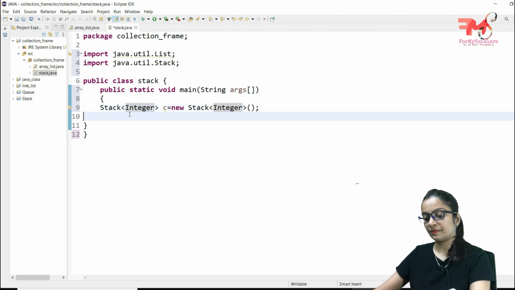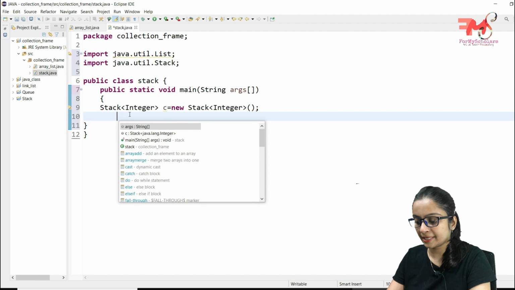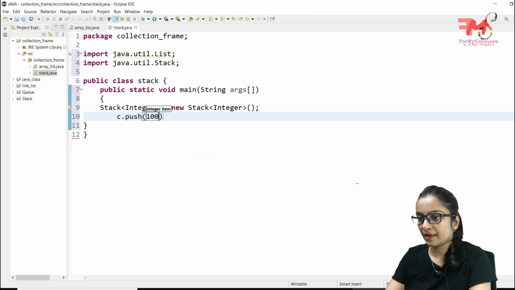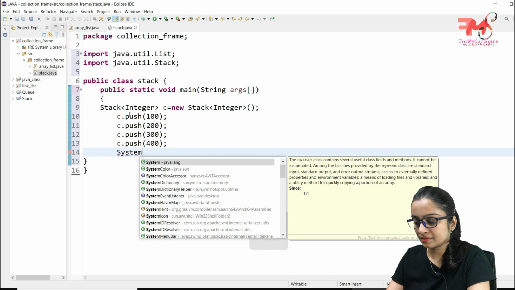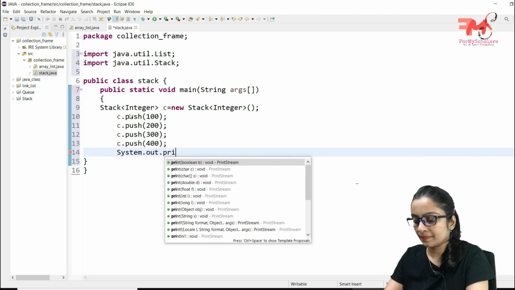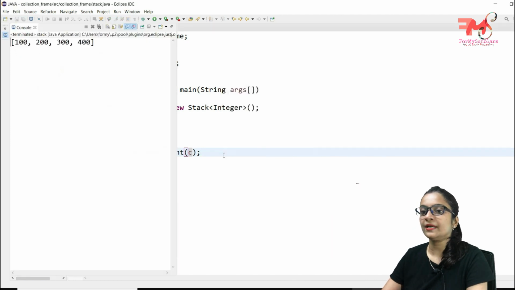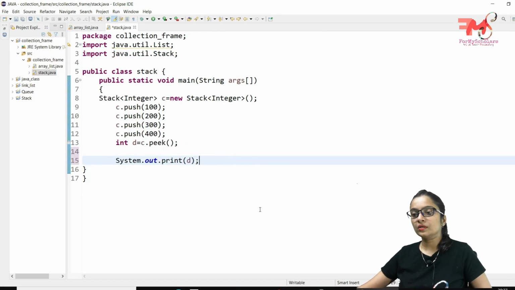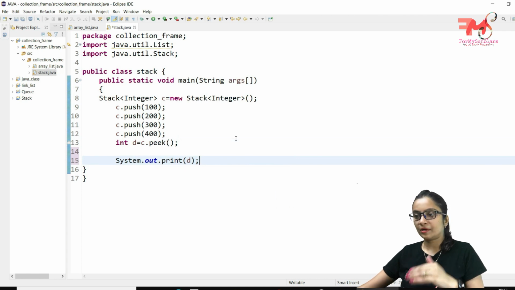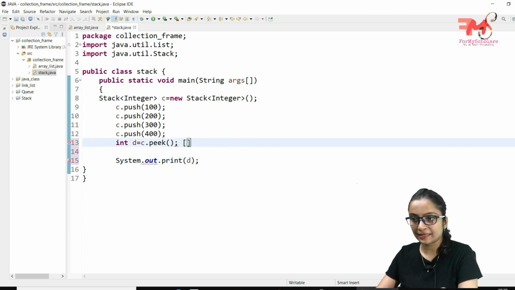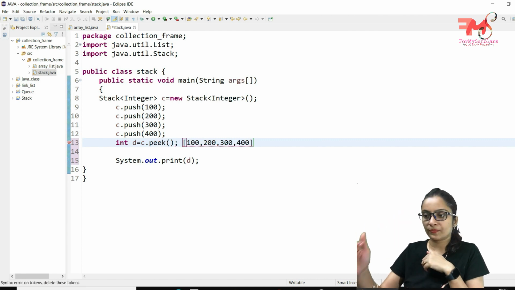Now let's start pushing the data into the stack. We'll write c.push(100), and so on. We will just write System.out.print(c). Let's execute it. Control F11: 100, 200, 300 and 400. The top element, or peek element, of this stack is 400, because 100 was inserted first in the stack, then 200, then 300, 400. So 400 is at the top.